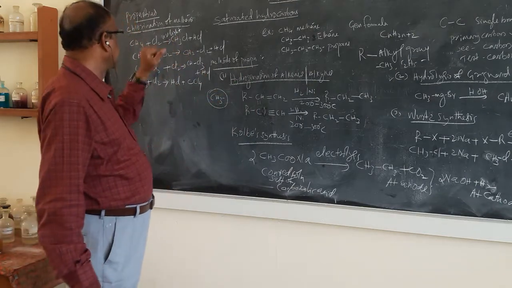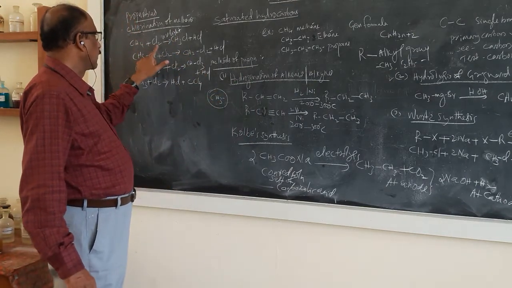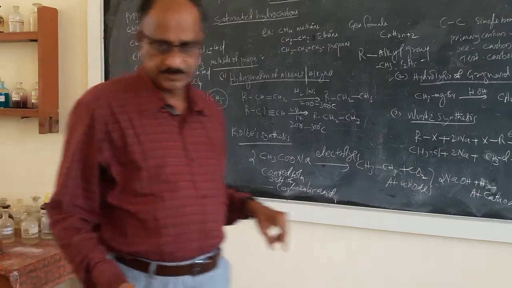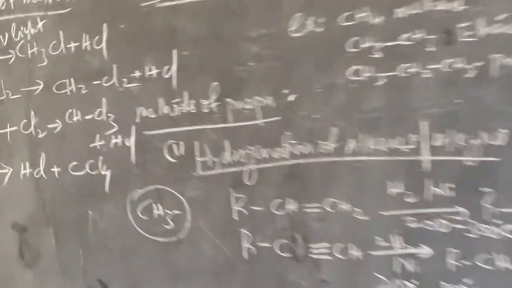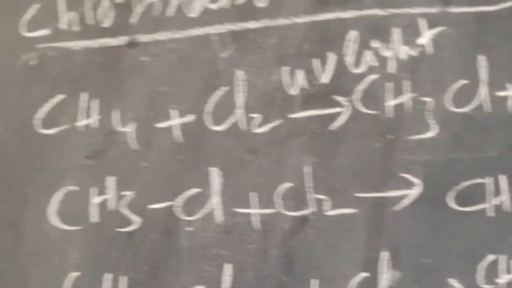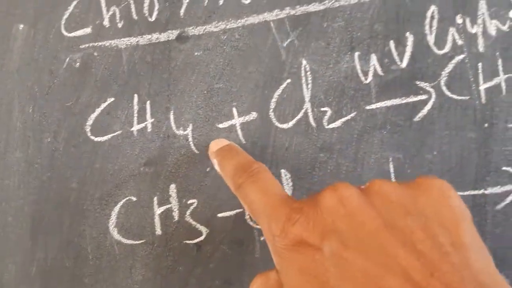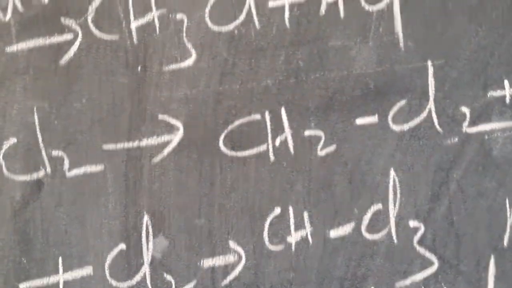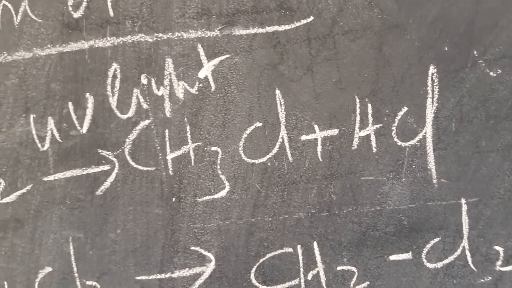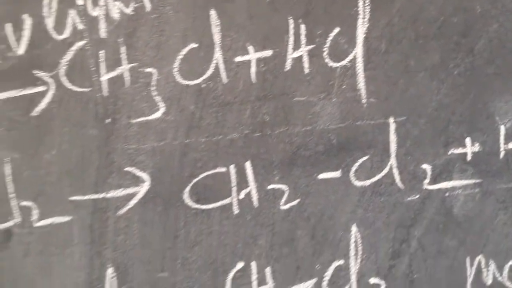So what is this reaction? CH4 plus Cl2. I will show you the camera once again for your convenience, students. So this is a reaction. CH4, methane, is reacting with Cl2. What are the products? Products are CH3Cl and HCl.